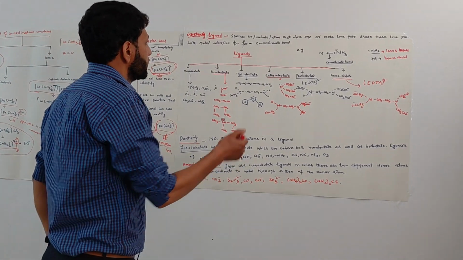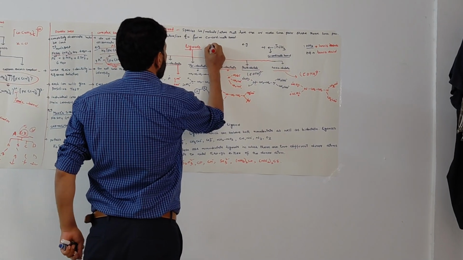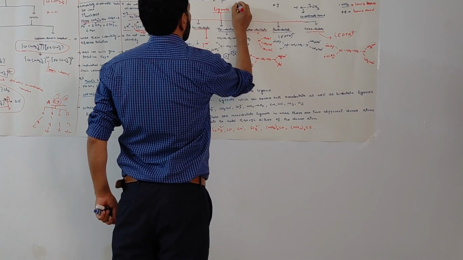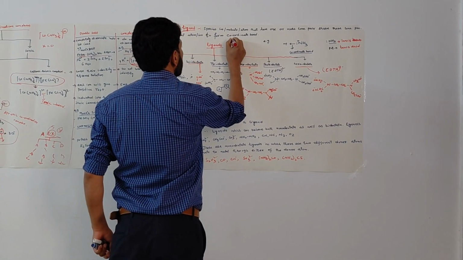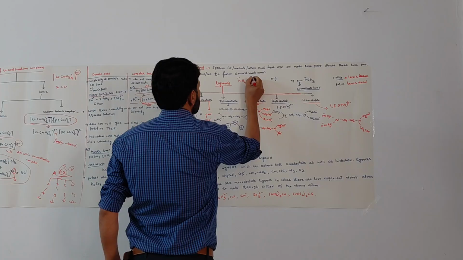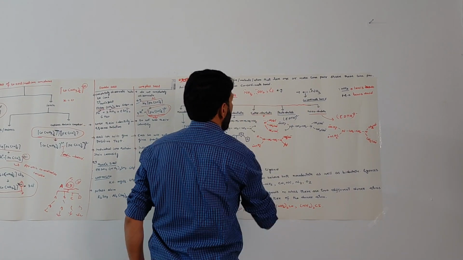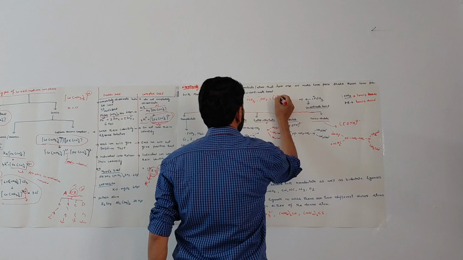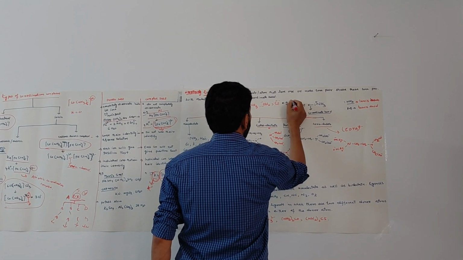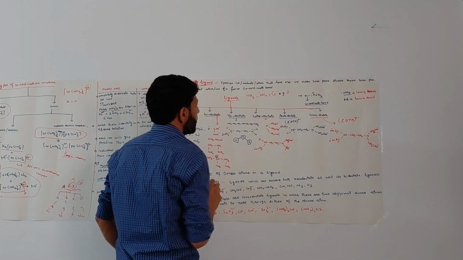For example, I will give you a few examples here. This is the ammonia molecule. Ammonia molecule has a lone pair of electrons. Water molecule, lone pair of electrons. Cl negative has a lone pair of electrons. F negative has a lone pair of electrons.